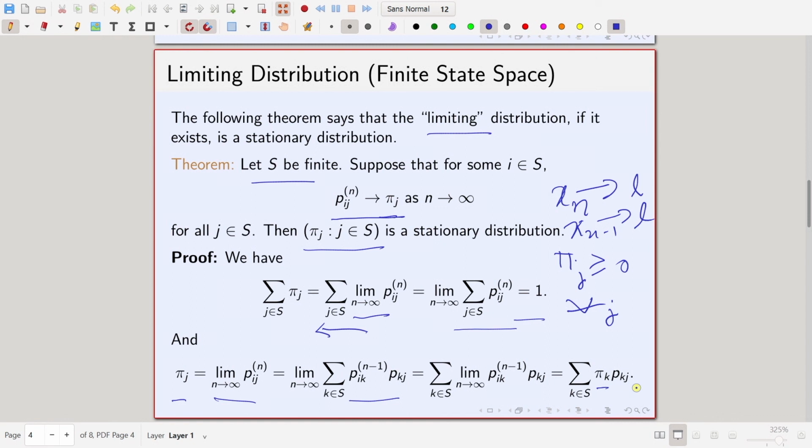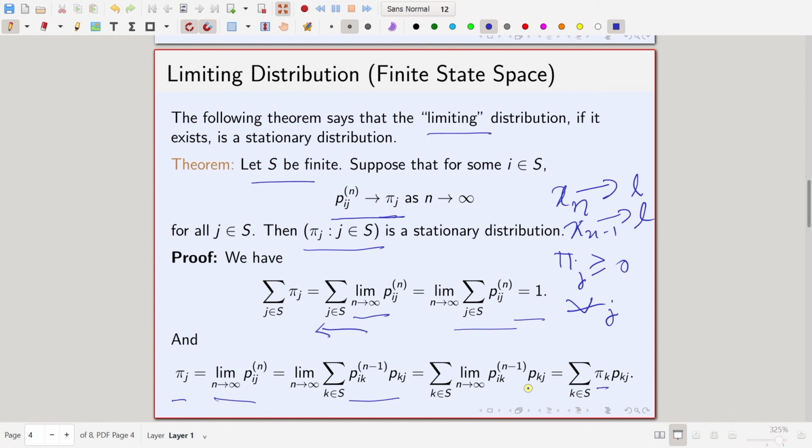pi equal to pi P, right. So, we have shown all the three conditions, that all the entries are non-negative, they sum to 1, and also they satisfy this pi P equal to pi. Fine. So, we have shown that this limiting distribution, if it exists, is a stationary distribution.